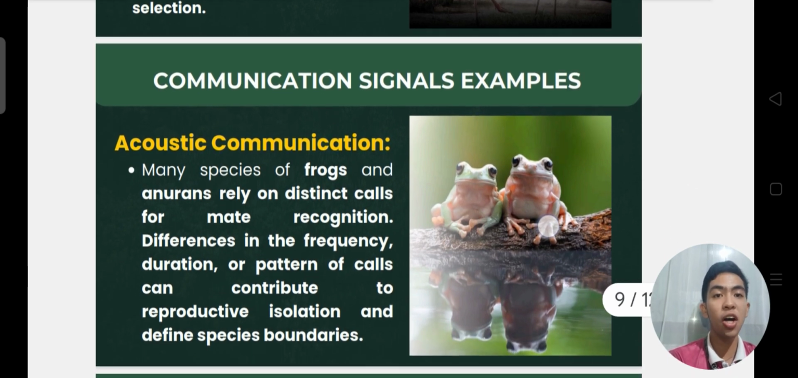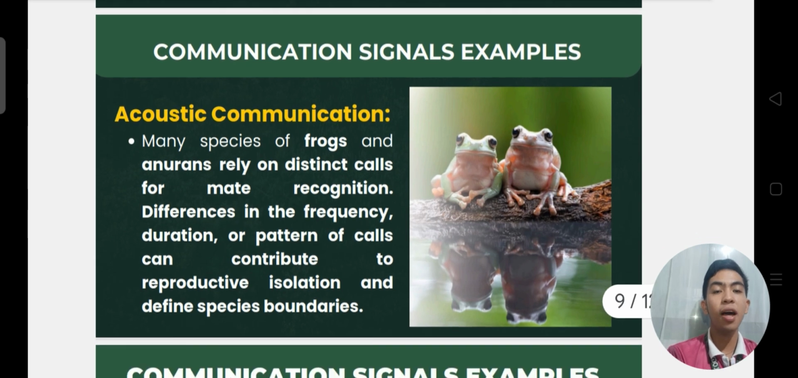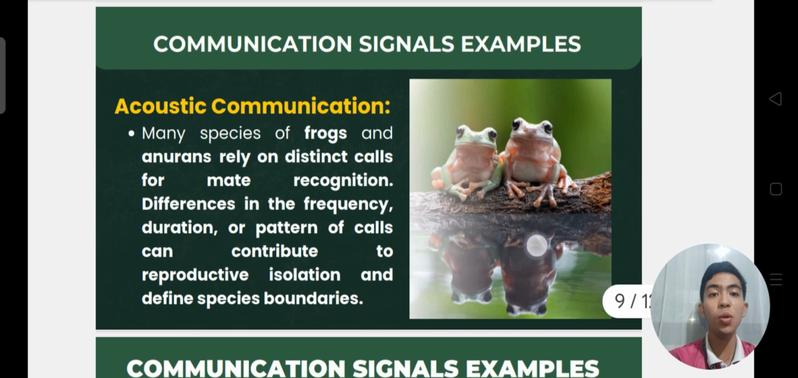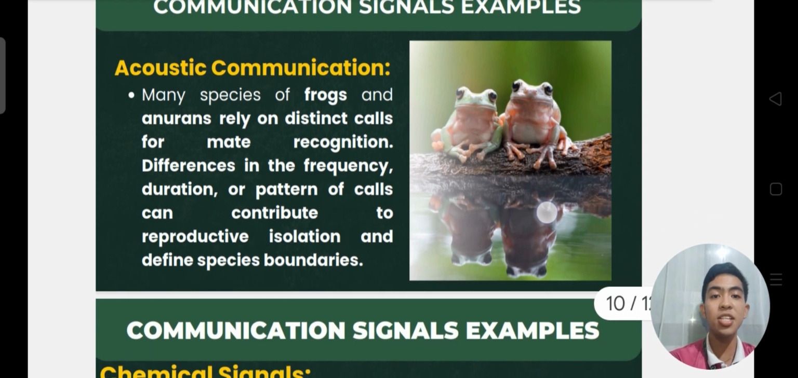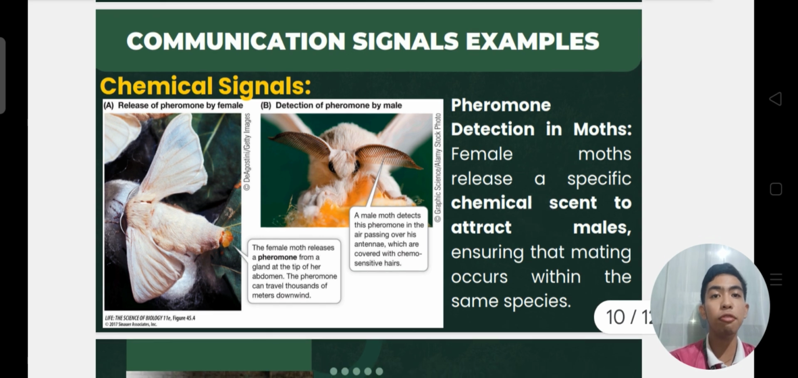Many species of frogs and anurans rely on distinct calls for mate recognition. Kokok, kokok, kokok. The differences in the frequency, duration, or patterns of calls can contribute to the reproductive isolation and define species boundaries. And lastly, for the chemical signals, so the figure A there, it is the female moth